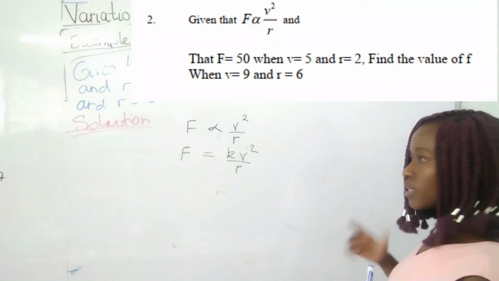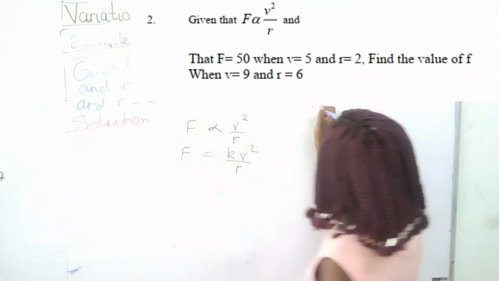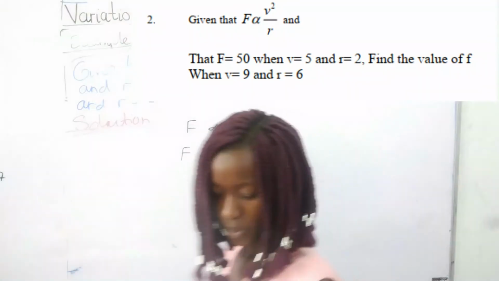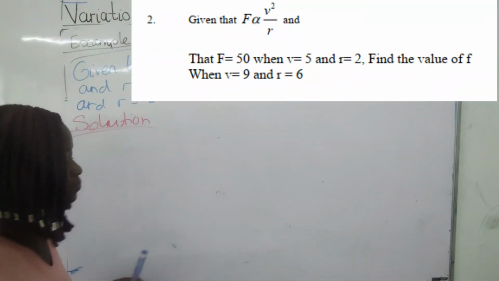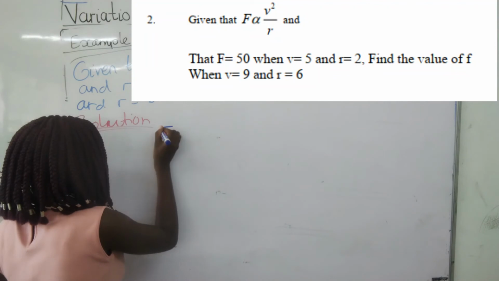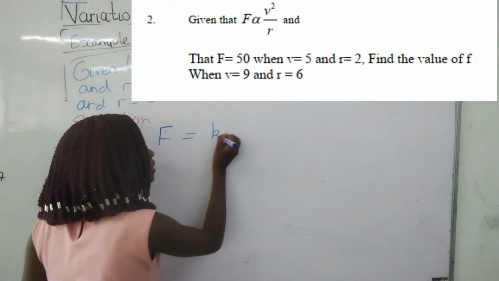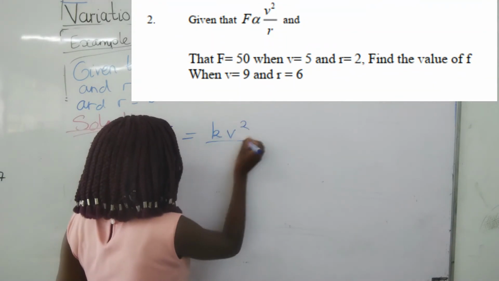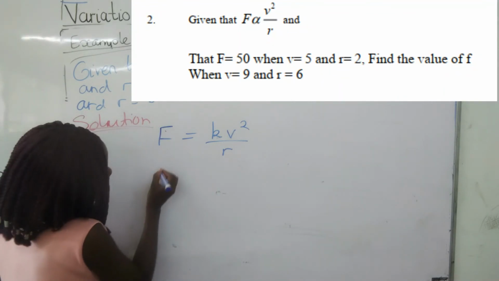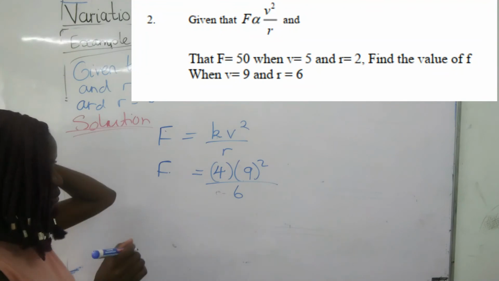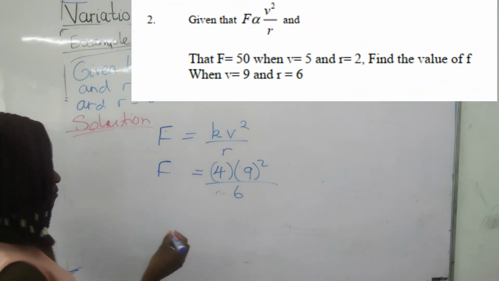So we know that f is equal to k v squared over r, and we are also given that 50 here. Now we simplify.